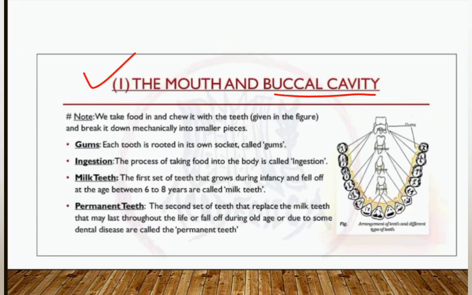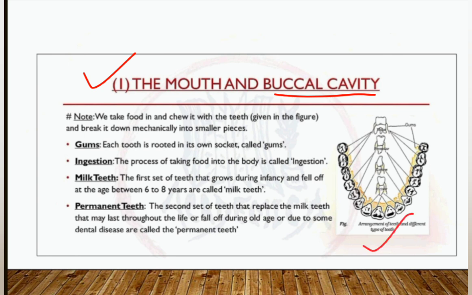The buccal cavity, or simply we say the mouth. And we all know what our mouth is used for. Not for talking or something else, but to eat. We take food in and chew it with the teeth and break it down mechanically into smaller pieces.